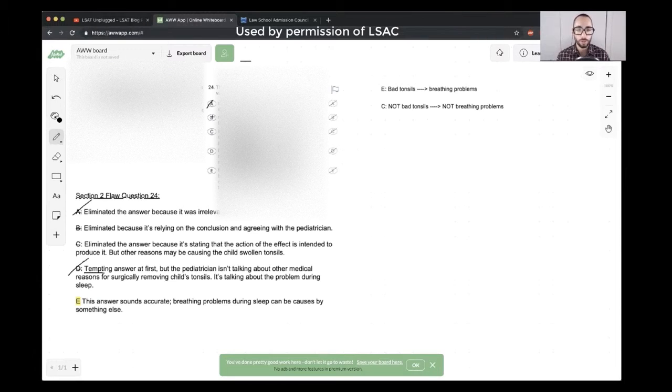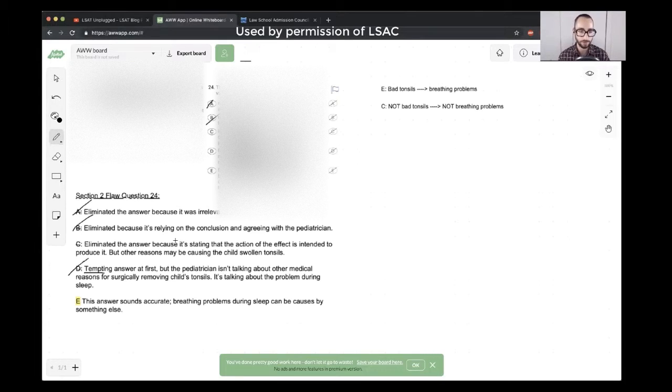B, relying on an assumption that's tantamount to assuming the conclusion is true. That's describing circular reasoning here, but this argument is not guilty of circular reasoning. The evidence and conclusion are different. Again, of course, it is a mistaken negation here. So B is out for that reason. Very good.